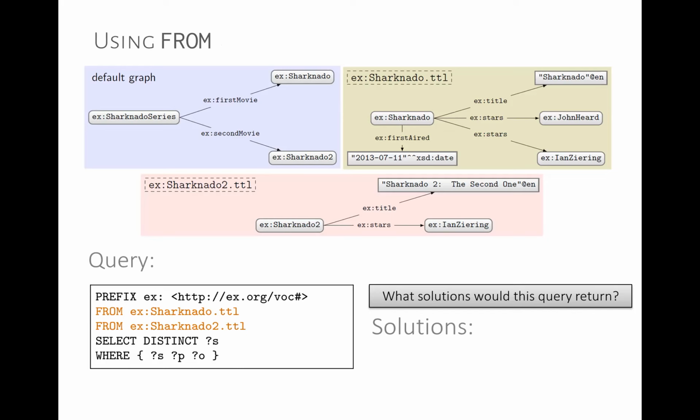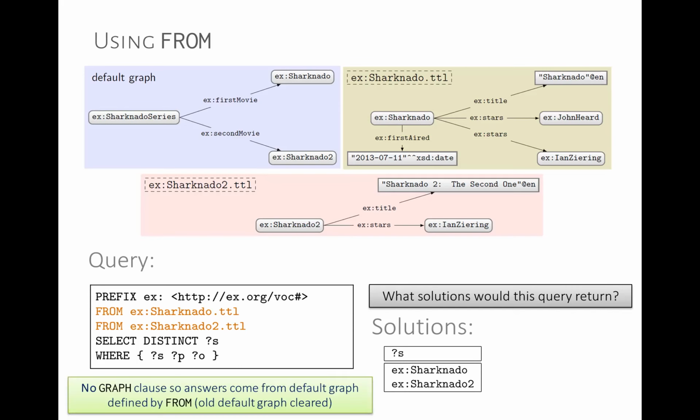So what would the answers be now? Any ideas? Not easy. What will our default graph be in this query? It'll be the RDF merge. There are no blank nodes here, so essentially we take the union of these two graphs. And then the unique subjects in that would be Sharknado and Sharknado2. So we use from to create a new default graph, and then our query is over the default graph. So we get Sharknado and Sharknado2 solutions.